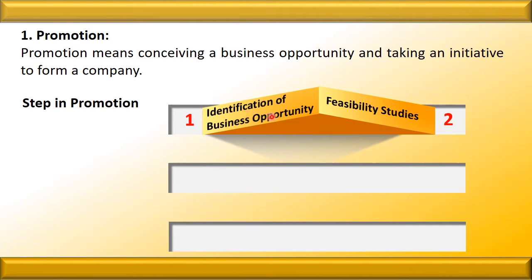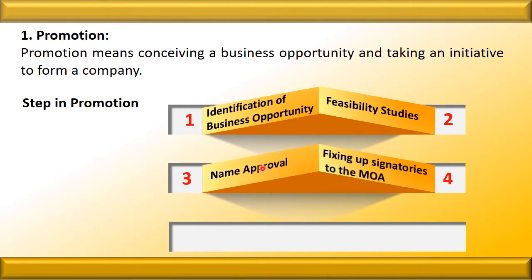The second is feasibility studies. Feasibility studies means, after identifying the business opportunities, the promoters undertake a detailed study of technical, financial and economic feasibility of the business. Next is name approval. After the feasibility, the company applies the name to the registrar of the company so that the company can start or execute the operations.